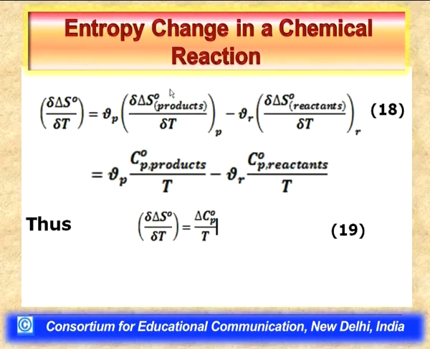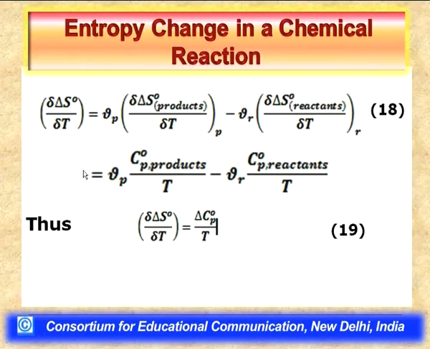So, now having said this, del S by del T at constant P is nothing but, by the definition of heat capacity, the heat capacity, the standard heat capacity of a substance if we utilize standard entropy. Therefore, this is equal to nu P, the stoichiometric coefficient of product, into standard heat capacity of products by temperature, minus nu R, the stoichiometric coefficient of reactant species, Cp standard of reactants, the heat capacities of reactants by T.